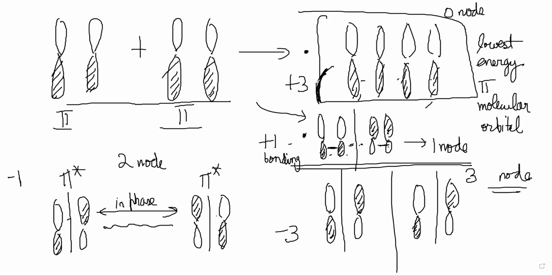You only want to be concerned about, okay, I need to remember just as a general principle that psi1 and psi4 have the largest coefficients in the middle. Psi1 and psi4, look at the big orbitals in the middle in the first and fourth one, right? And psi2 and psi3 have the largest coefficients at the end, right? The big orbitals are at the end in psi2 and psi3. So this is just a fact that you will have to remember, but not remember because I don't think this will be asked. You will not be able to understand it without actually solving the equation, so you will not be able to figure out why.